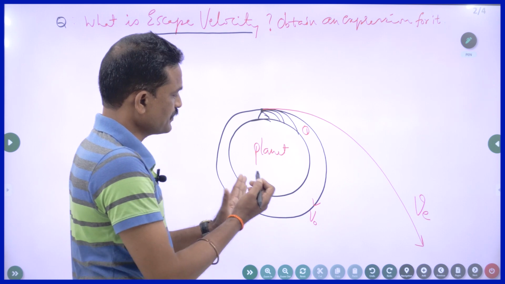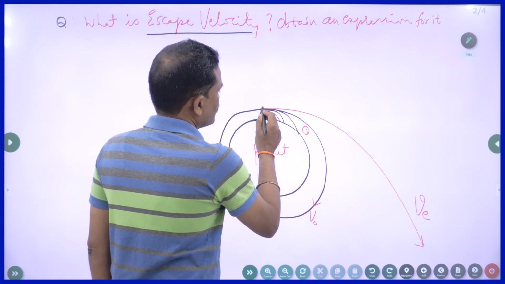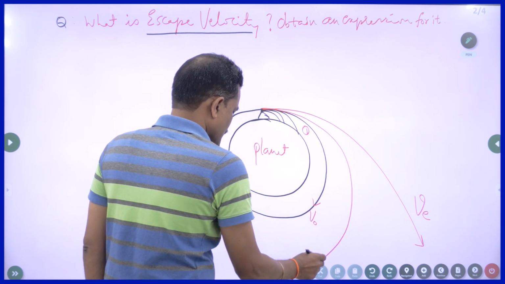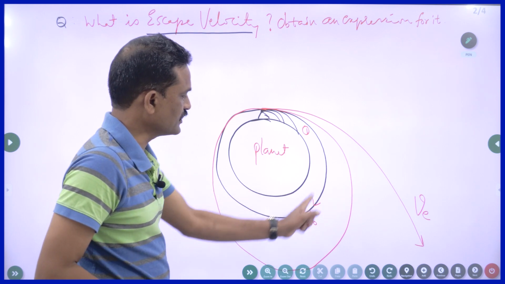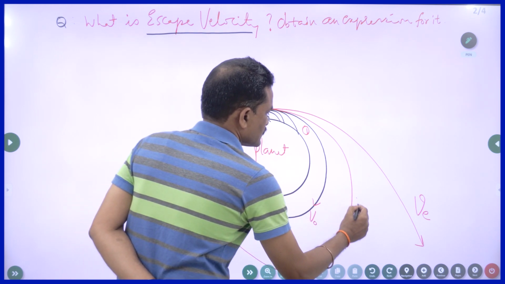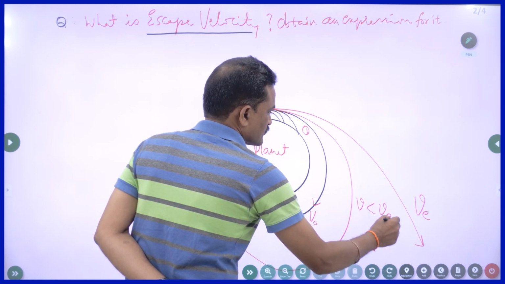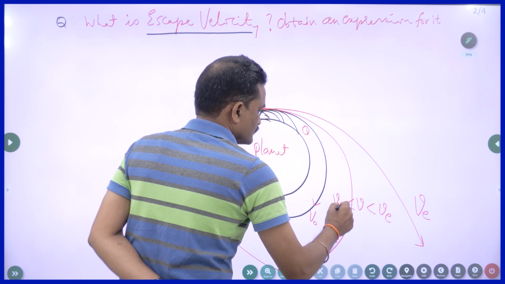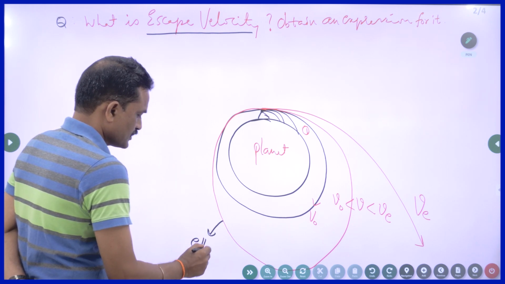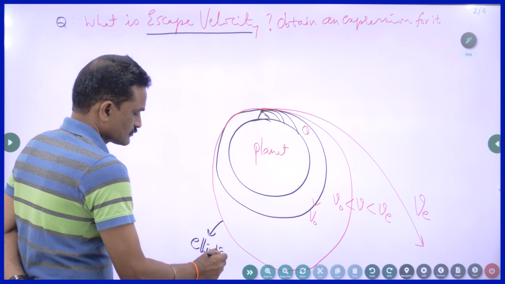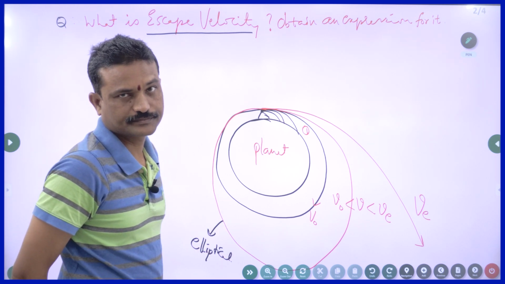In between escape and orbital velocity, if I give some value, let us say some value that is in between VE and VO, let us say this velocity is V. This is less than VE but greater than VO. Then it orbits in an elliptical orbit.